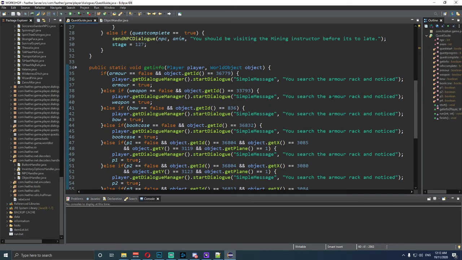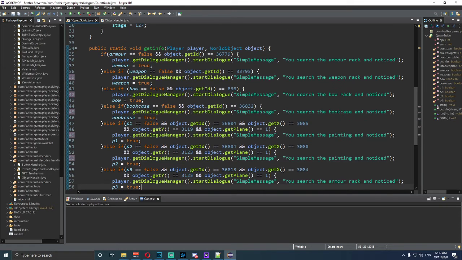Now what we need to do is change this from armor rack to weapon. This one here is node. Yeah, you search the bow rack, even though it's a bow cabinet, so whatever, doesn't matter. I'm just doing this for tutorial anyway. You search the bookcase, that's what I'm going to say. So bookcase. This one here is, what is it? Painting. Next one's painting. And the next one's painting.